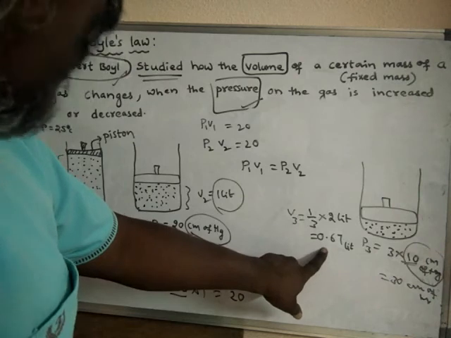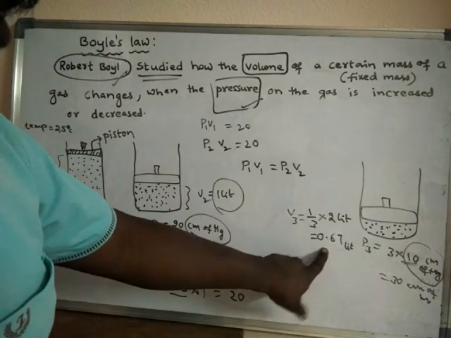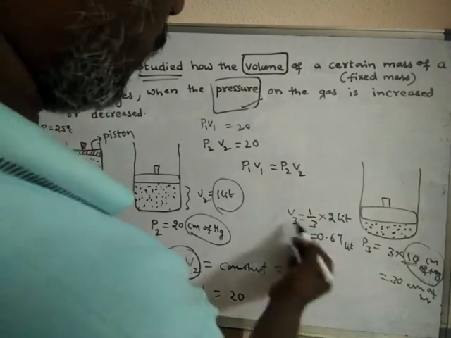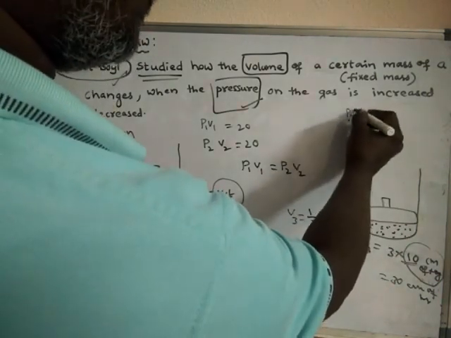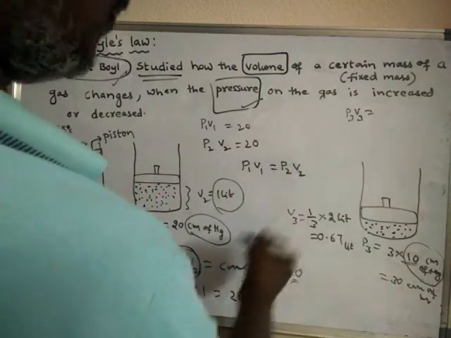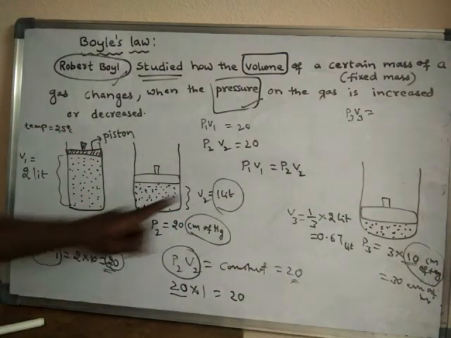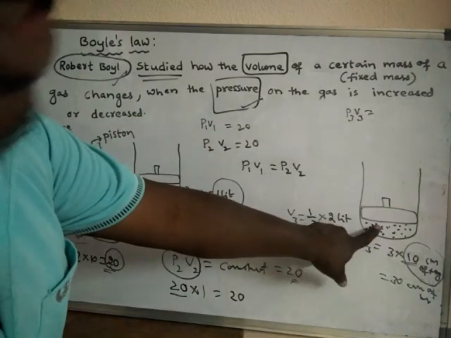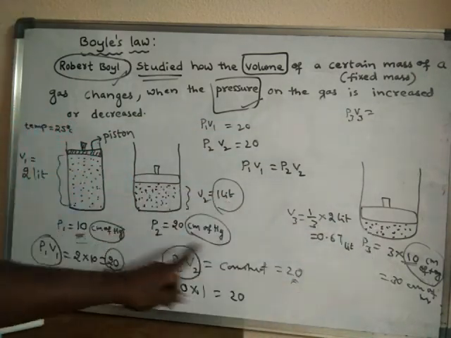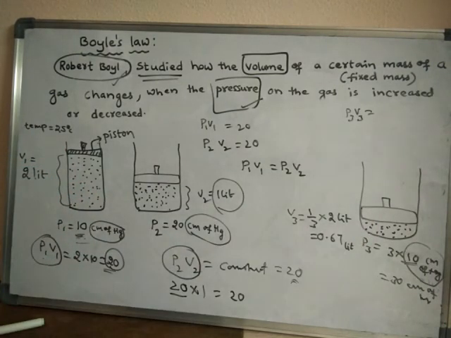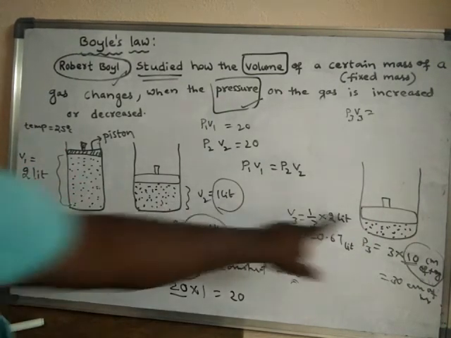How did we get this 0.67? Because remember that the product of pressure and volume, P3 V3, should always be equal to what? It is always constant for a fixed mass of gas and a fixed temperature. In all these conditions there is no change in temperature and no change in mass.